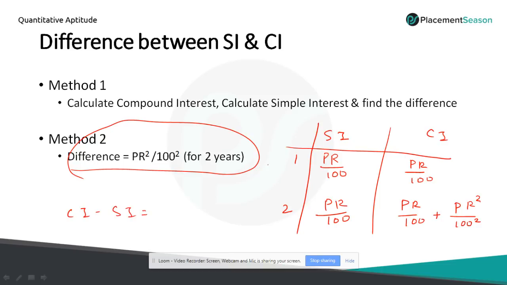If you subtract this, every term will get cancelled, PR by 100 and this PR by 100, and you will get only PR square by 100 square. So this is the method we use to calculate the difference between simple and compound interest for 2 years. Instead of calculating compound interest, simple interest and then the difference, use this method to get the value.